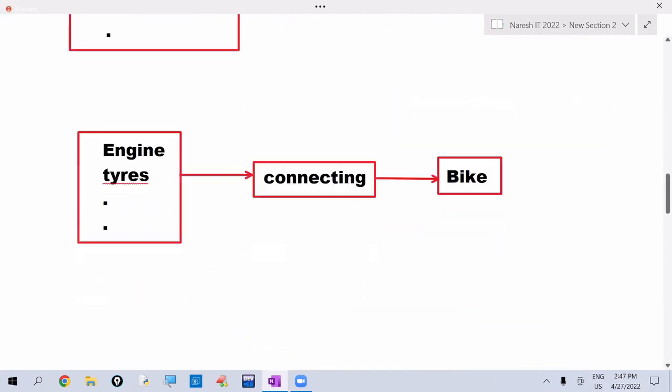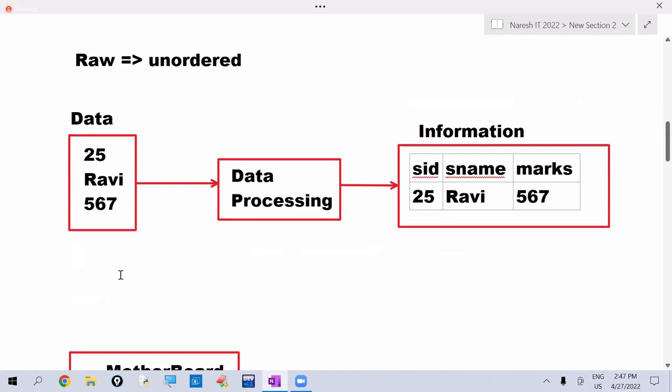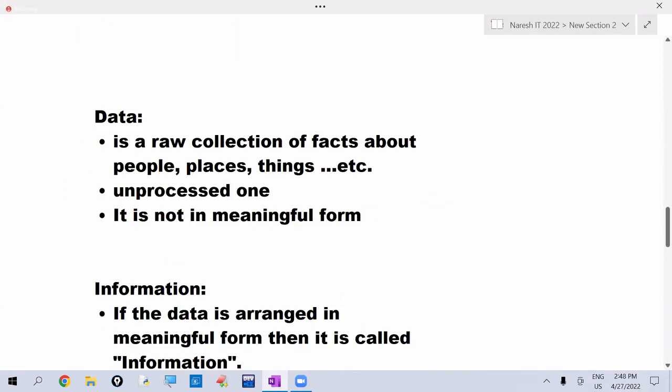But this data is not in meaningful form. Here 25, what is 25? We don't know. What is this Ravi? We don't know. What is 567? We don't know. This is not in meaningful form. If this data is processed, it becomes information. It is in meaningful form now. Here what is 25? Student ID. Here what is Ravi? Student name. Here what is 567? Marks. Here this right side one is in meaningful form, so we are calling information. Left side one is not in meaningful form, so we are calling that as the data. So these are just raw facts. But here this is the information. So in the data, two types are there.